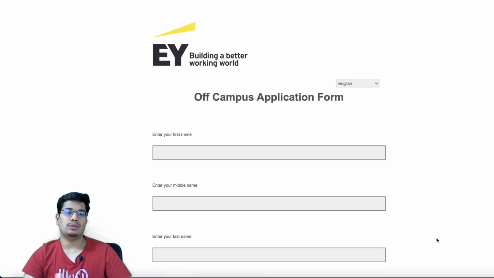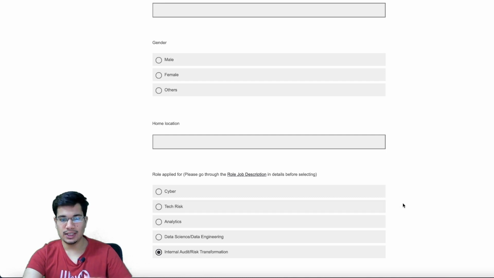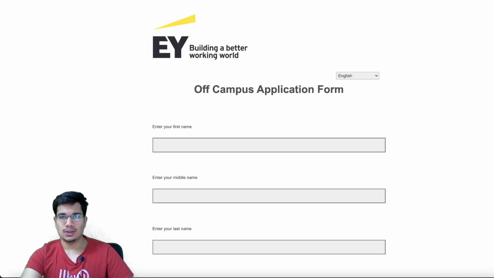They are hiring for multiple technology and non-tech roles as well. Just read about the description once and then apply for whichever one you seem fit for. I think you can apply for more than one as well. You'll probably need to fill the form twice in that case, because you can't choose multiple options in this form. So read about the role and apply to the ones that suit your profile the most.